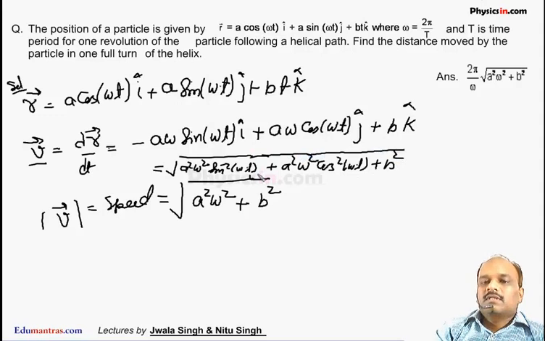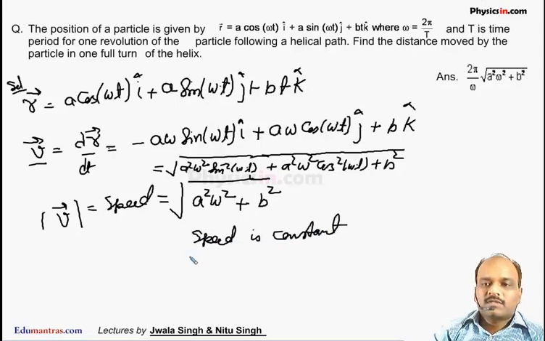Now when we take a square omega square common, then cos square plus sin square is 1. So this is the speed of the particle, and if you see, the speed of the particle is constant.